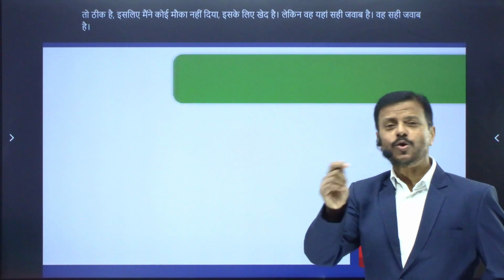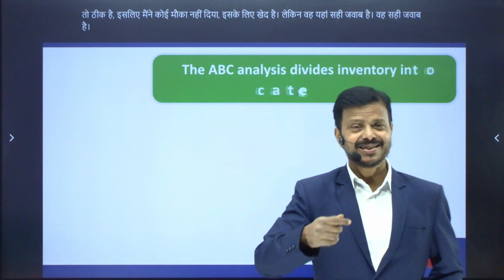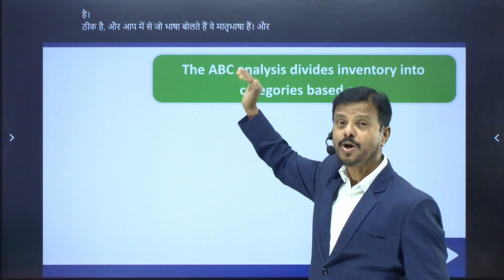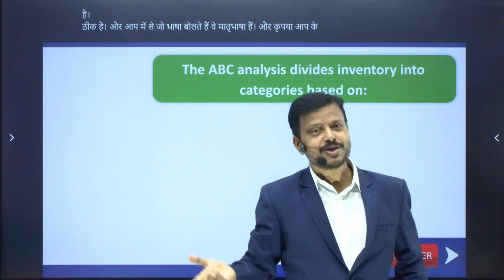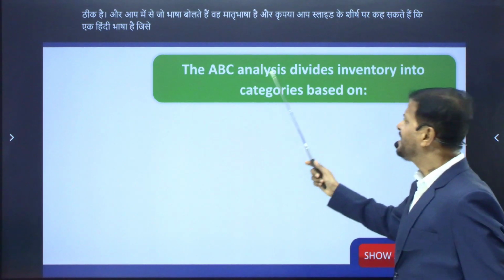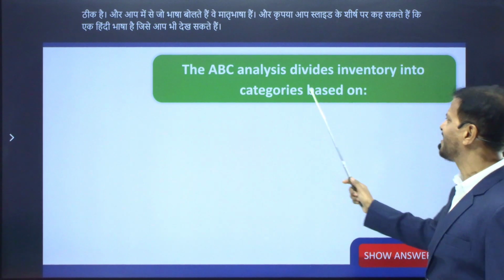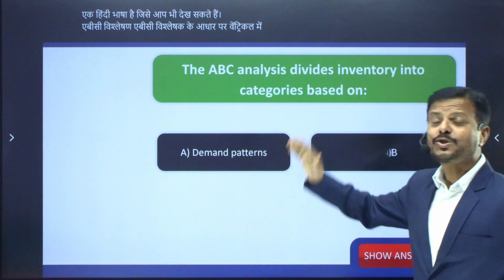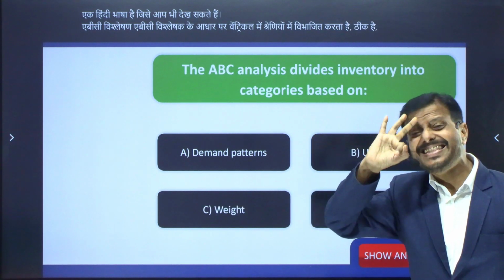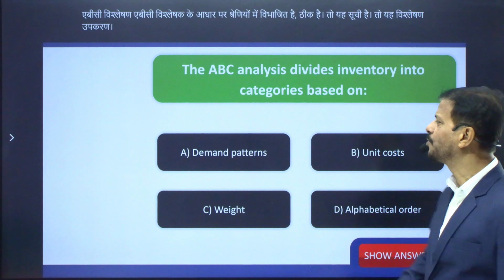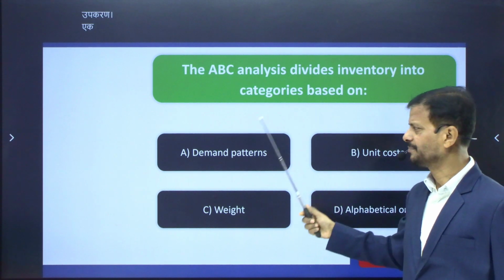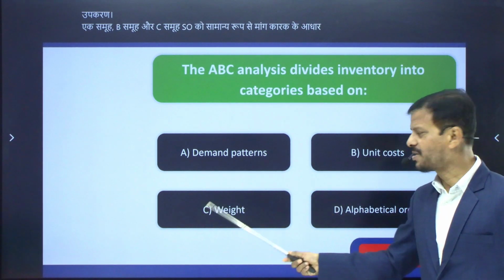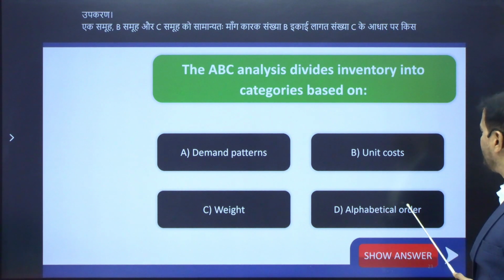Those of you who speak Hindi as a mother tongue, you can check the top of the slide, there is a Hindi language option. You can also see that. The ABC analysis divides inventory into categories. So this analysis divides inventory into 3 groups: A group, B group, and C group. On the basis of what? Number A, demand pattern. Number B, unit cost. Number C, weight. And number D, alphabetical order.